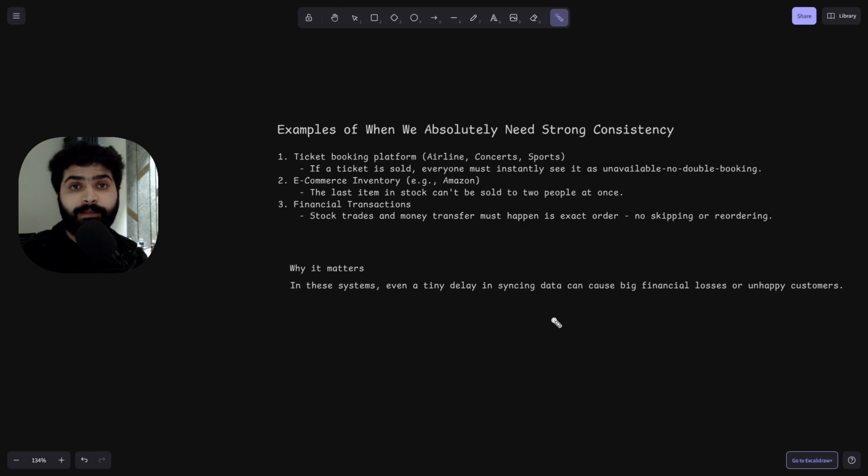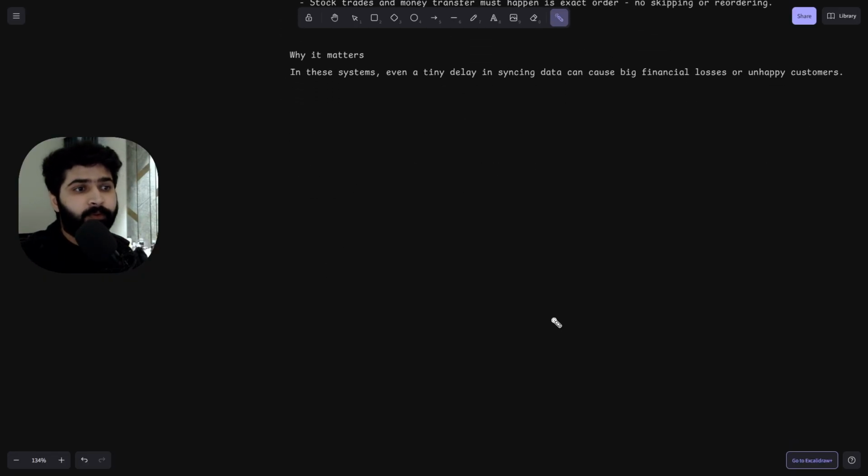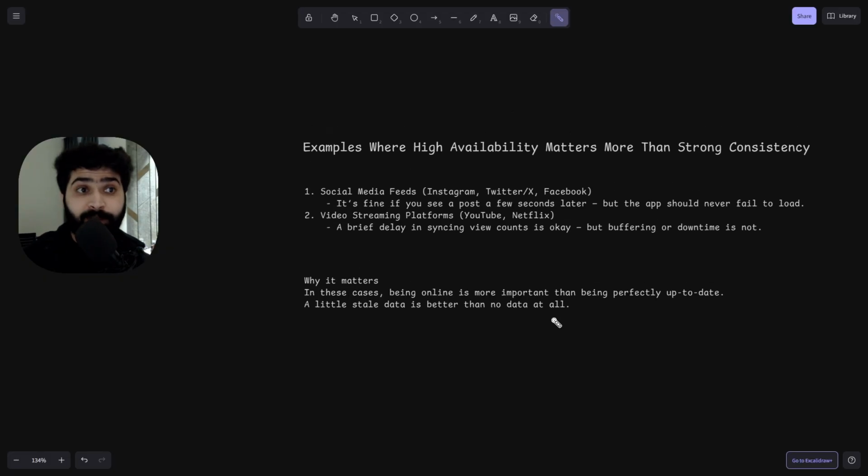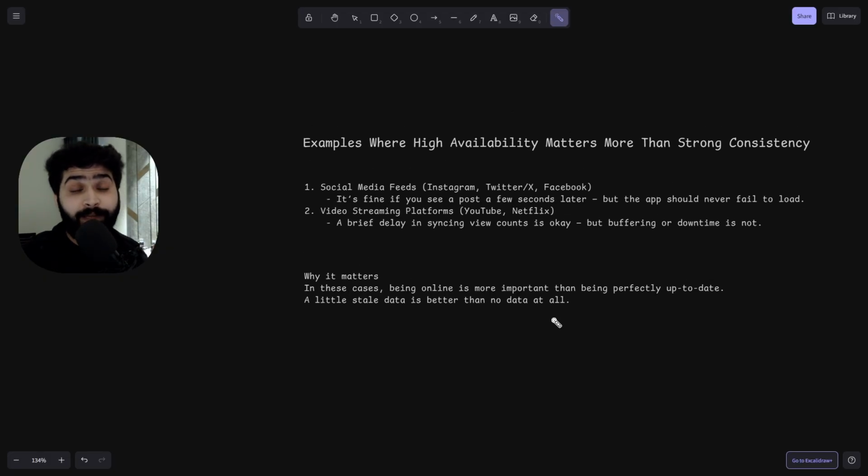So why does it matter? Because in these systems, a tiny delay could lead to big financial losses or unhappy customers. If you are not syncing or keeping the data consistent, there might be a huge loss for the business. Okay, so now some examples where high availability matters more than strong consistency.